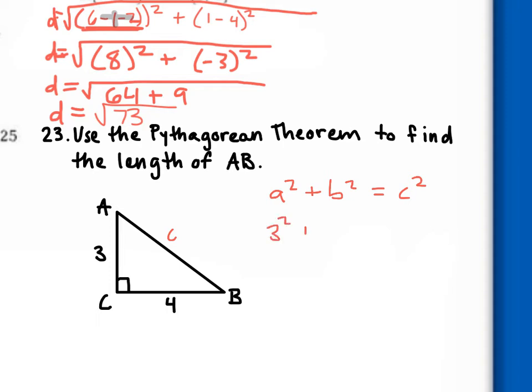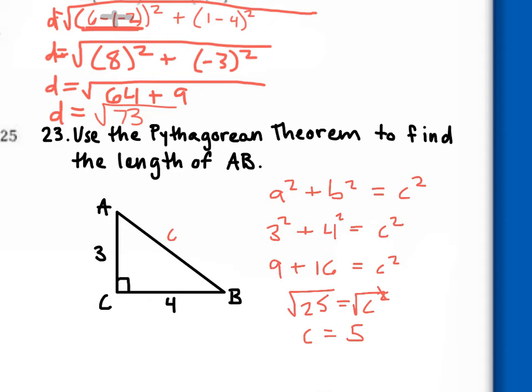So 3 squared plus, what's our b? 4 is equal to the hypotenuse squared, so just c squared. What's 3 squared? 9 plus 16 is equal to c squared. So we have 25 is equal to c squared. Now we take the square root of both sides, and c is equal to 5. So the length of AB is 5.